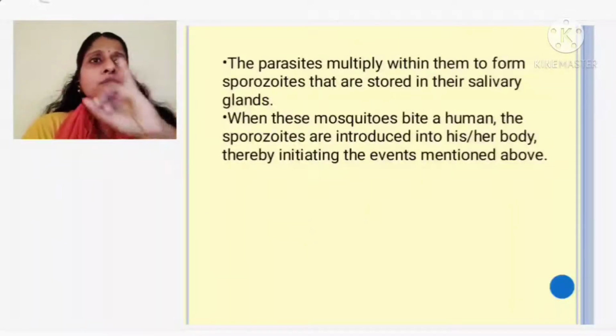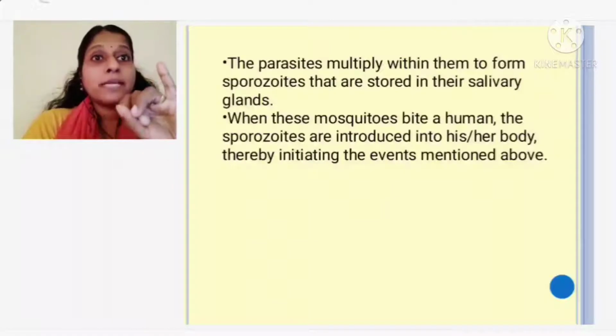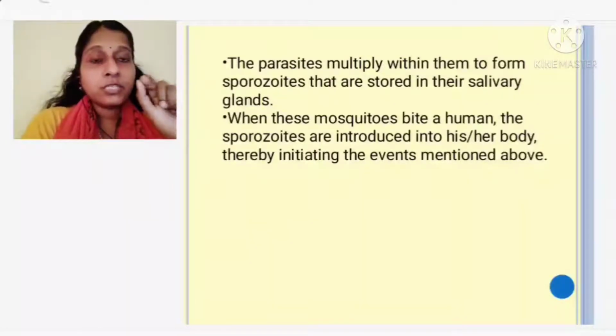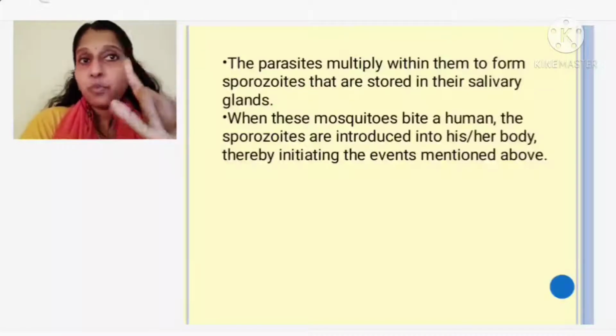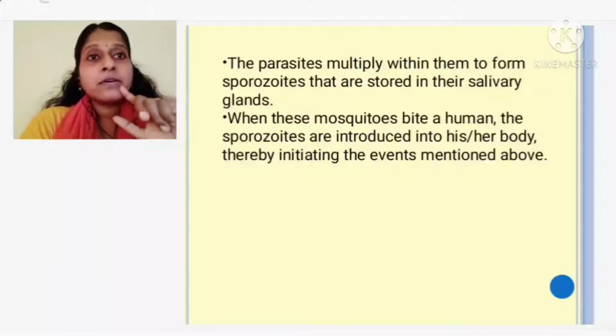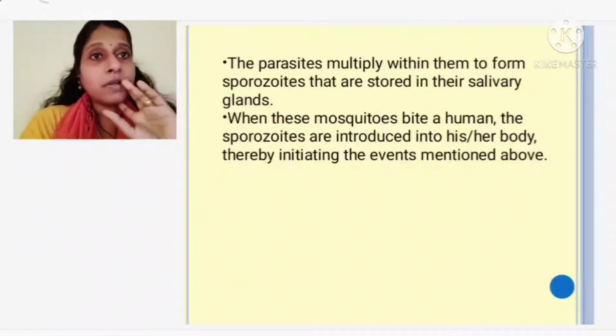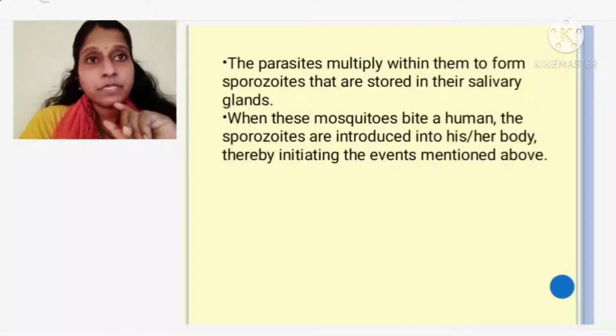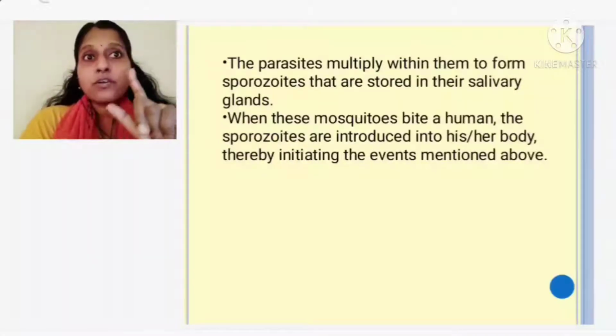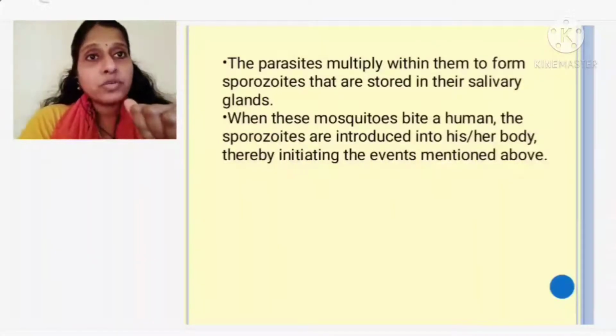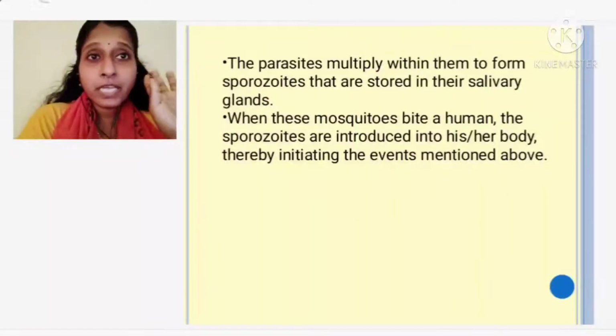They ask you at what stage the mosquito is biting the human, and in what stage the mosquito is introducing the plasmodium, its sporozoites. And where is the hemozoin released? It is released in the RBC. Where is meiotic division taking place? It is taking place in the RBC. Where is fertilization taking place? It is taking place in the gut of the mosquito. Where are sporozoites present in the mosquito? They are present in the salivary gland.